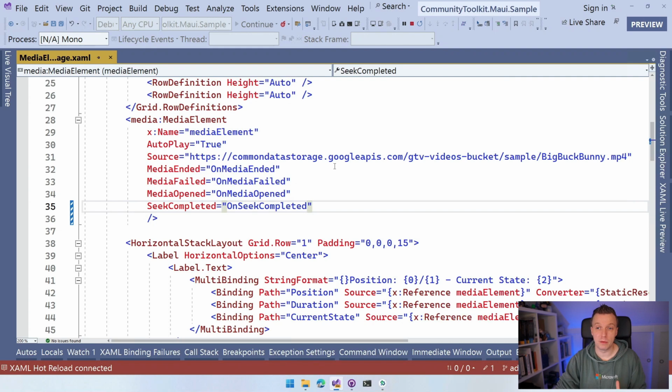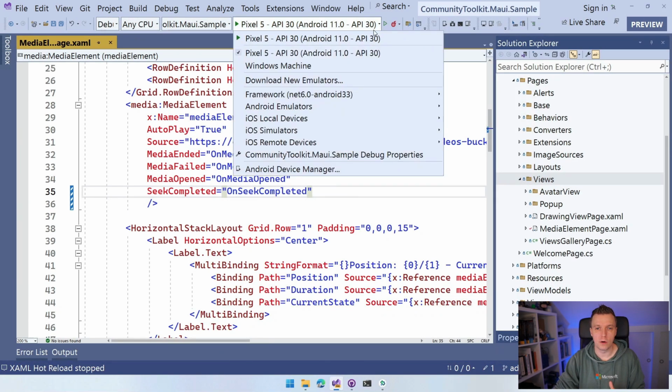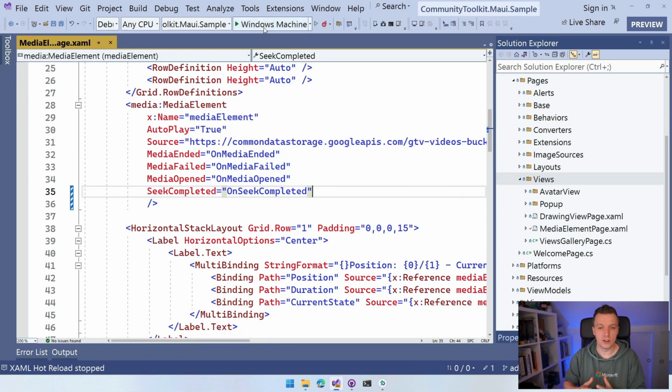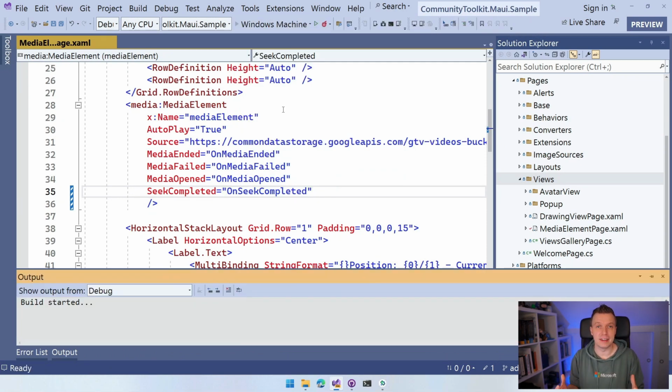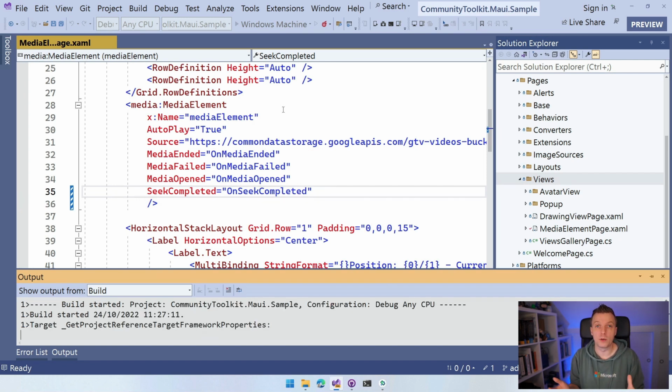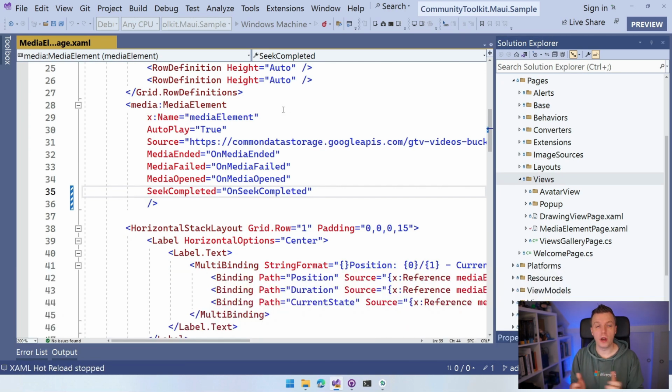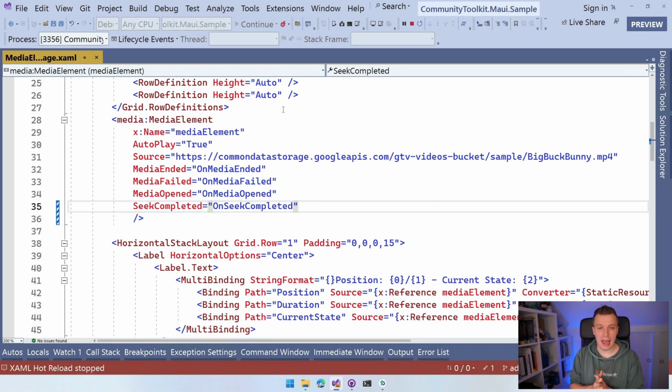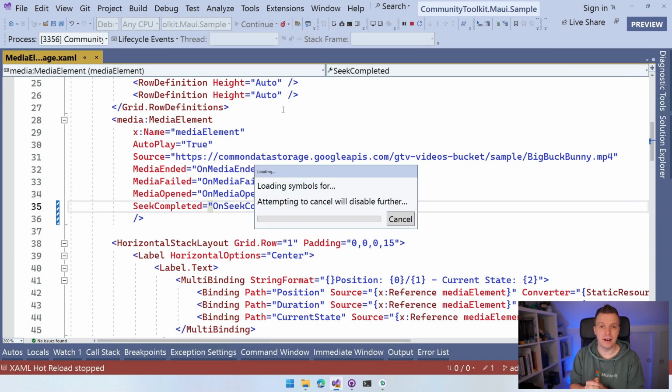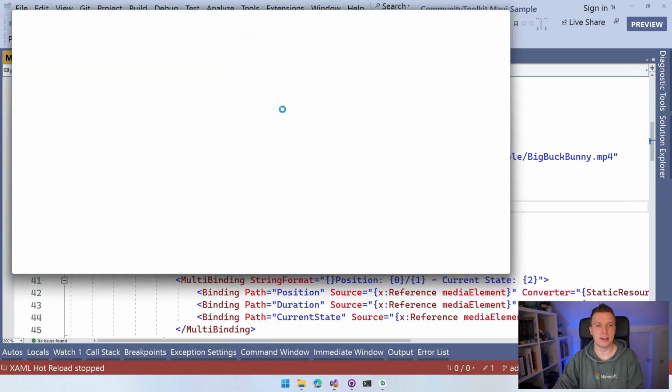Actually, just before I let you go, let's switch to Windows. So I'm going to switch to my Windows machine so that you can see that it really has that platform look and feel of how you would expect that media player to work on each platform. So here we are. The Windows app is coming right up. And we should see actually the full .NET Community Toolkit sample app now running on Windows. But of course, we're just interested in the MediaElement, right?